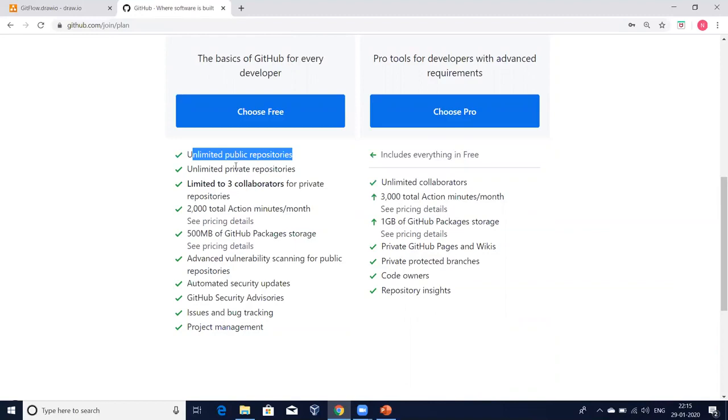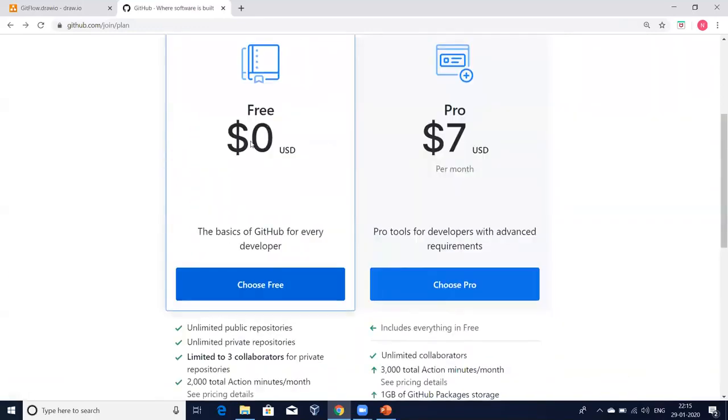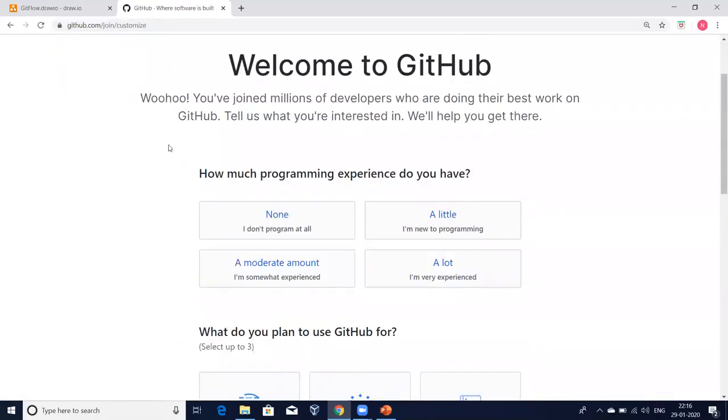What is a public repository, a private repository, collaborators? You don't need to worry. I'll discuss them in our further classes. So that's it. I'm going to choose this free account. Just click on choose free. Now it is going to ask about a few more details. If you want to give them, you can.